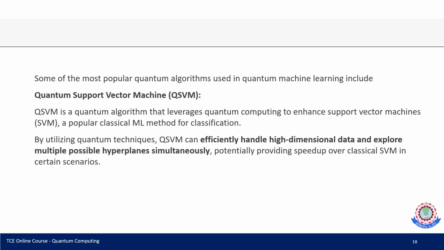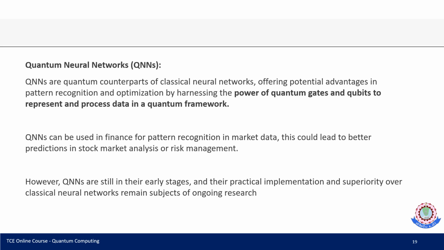Among the popular algorithms, we have the quantum support vector machine. This is very, very important. We can easily apply this quantum approach with the help of QSVM. QSVM can efficiently handle high dimensional data and explore multiple possibilities to find the hyperplane simultaneously. And the quantum neural network is very, very important here. The power of quantum gates and qubits is used to process the data in a quantum framework.